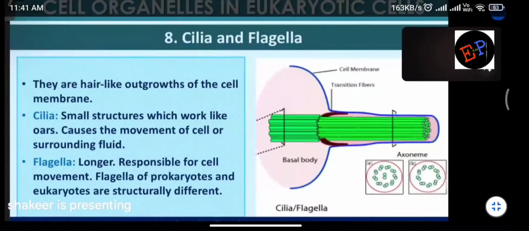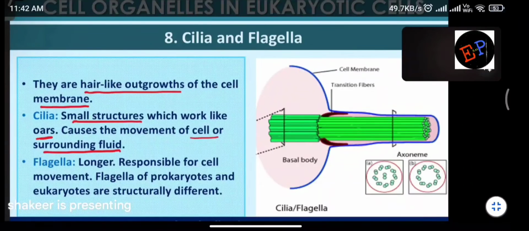Okay. So next we study cilia and flagella, which are responsible for motion of a cell. They are hair-like outgrowths of the cell membrane. Where can you find cilia and flagella? You can find them on the outer surface of the cell, on the outer membrane of the cell. So what is the function of cilia? Small structures which work like oars, causing the movement of the cell or surrounding fluid. That is called cilia.